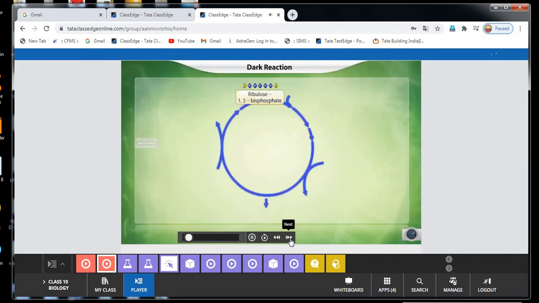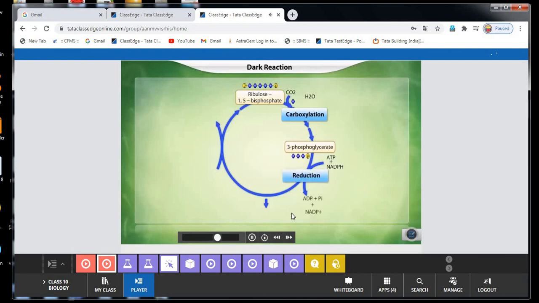The Calvin cycle takes place in 3 major steps. Carboxylation of a 5-carbon acceptor molecule, reduction of the product of carboxylation by using reduced NADP and ATP, and regeneration of the 5-carbon acceptor molecule. Click a button to learn more.